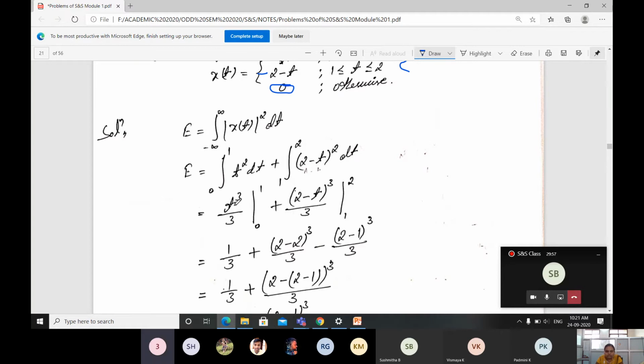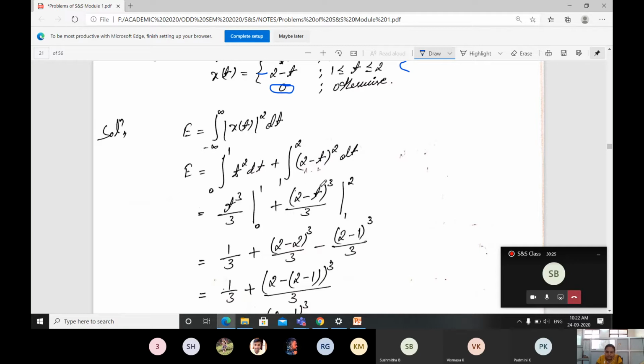Just integrate it. If I integrate t square, I'll be getting t cube divided by 3 with the limit 0 to 1, plus, here take this whole part as your 1, so I'll be getting 2 minus t whole cube divided by 3. Integrate limit is from 1 to 2.